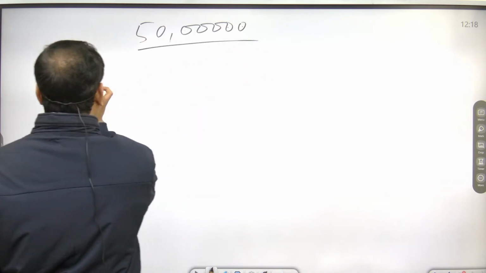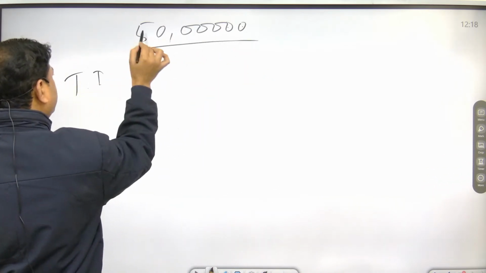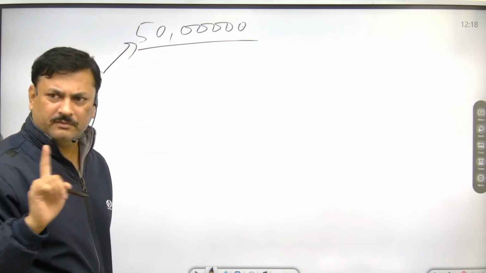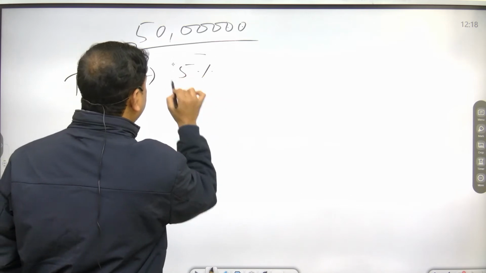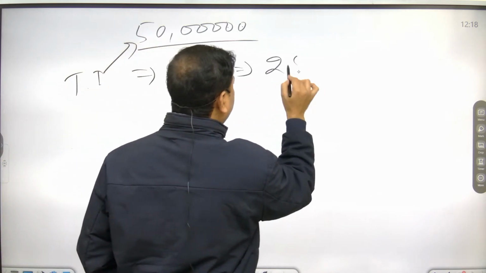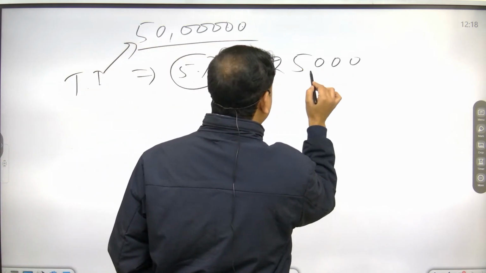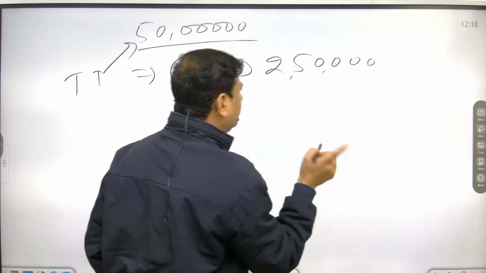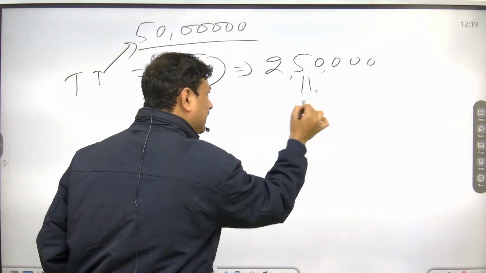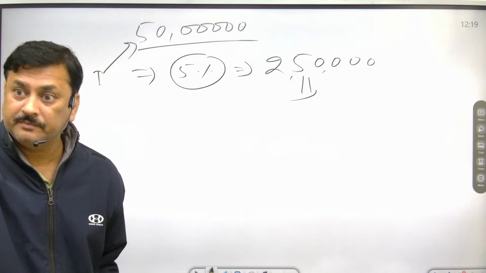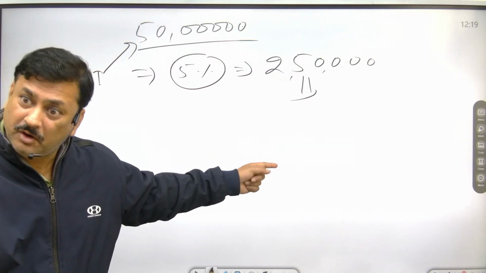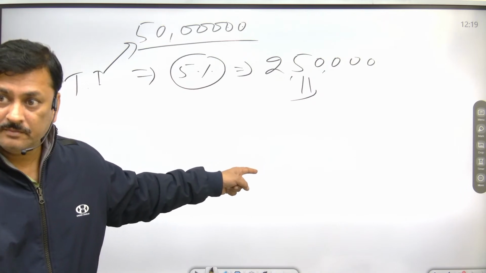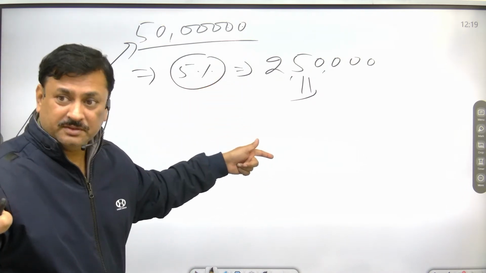What is your tax liability? This is the income you have to pay tax on. What is your tax rate? Suppose 5%. So how much tax do you have to pay? 2,50,000. Now on this 2,50,000, you have to pay a charge. What is the charge?